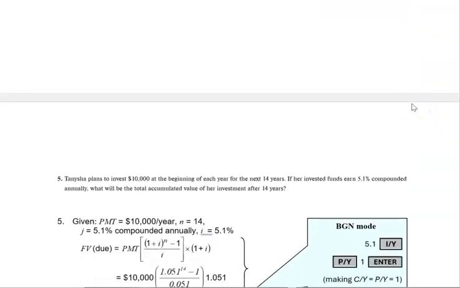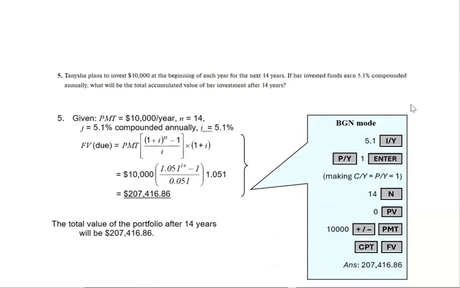All right, so let's have a look at number 5. Okay, so Tanisha plans on investing $10,000 at the beginning of each year for the next 14 years. If her invested funds earn 5.1% compounded annually, what will be the total accumulated value of her investment after 14 years? So again, you want to put it into the beginning mode.